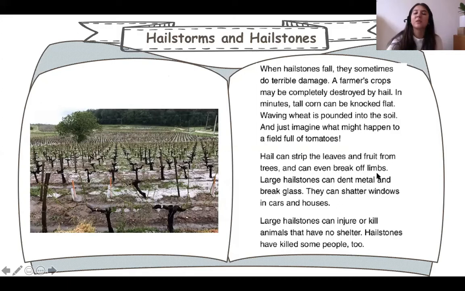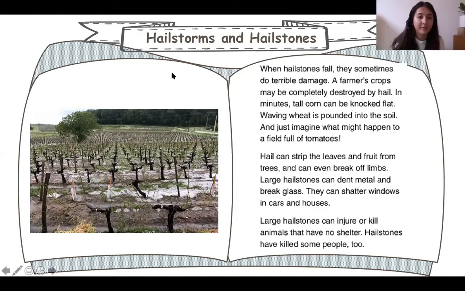Limbs. So what this means is branches of the trees. Large hailstones can dent metal and break glass. They can shatter windows in cars and houses. Large hailstones can injure or kill animals that have no shelter. Hailstones have killed some people too.